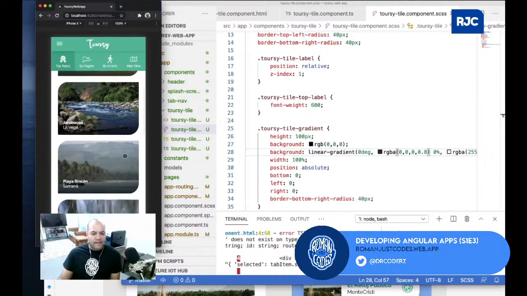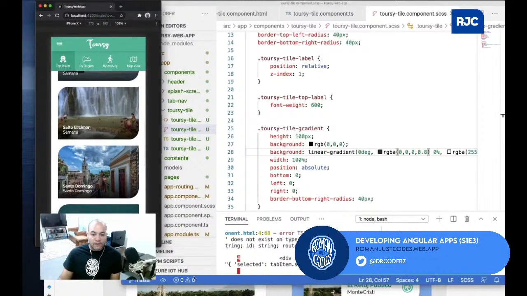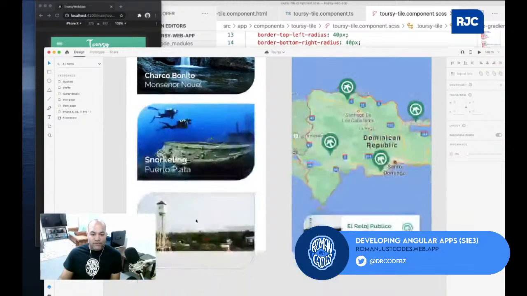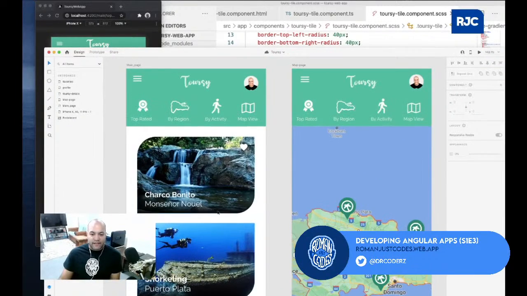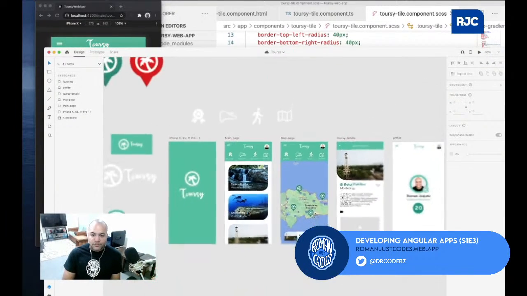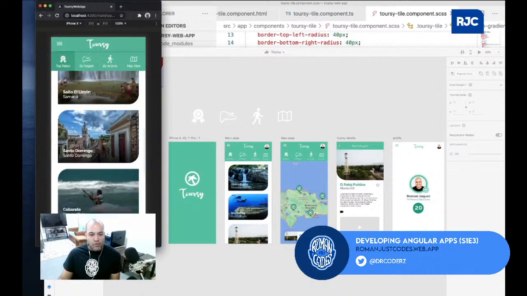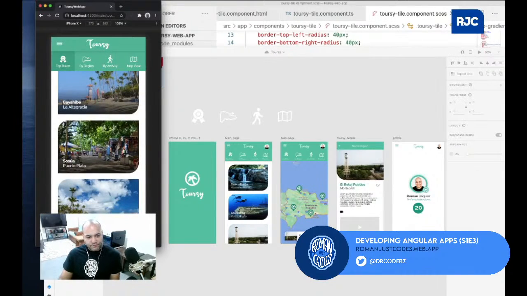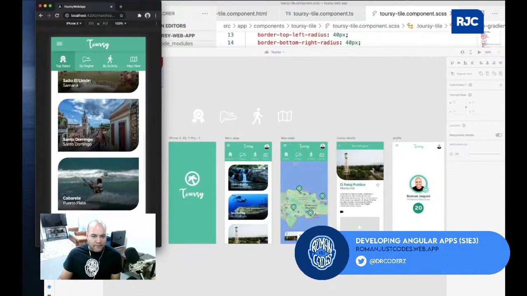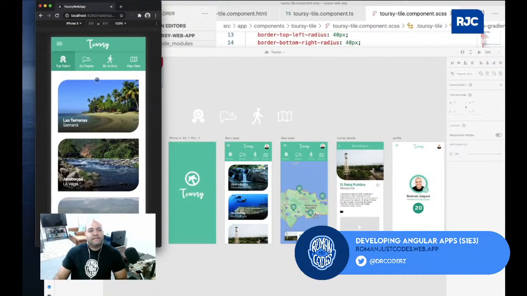Okay, something like that. You see, now I can read the text from below. It looks very similar to exactly what I had going on in here, like a little bit of a gradient going on. So I like that. I like where we're going with this. Perfect. Awesome.